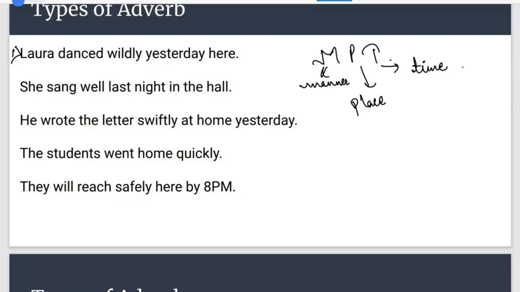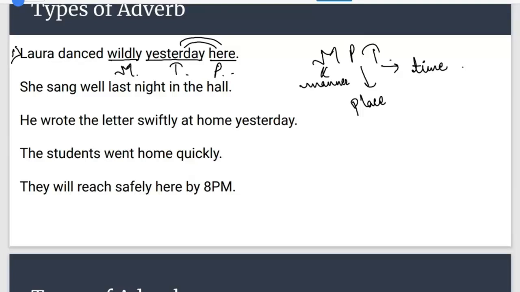Now let's have a look at the first sentence. Laura danced wildly yesterday here. If we ask the question, how did Laura dance? Wildly is the answer, so this one is manner. When did Laura dance? Yesterday is the answer, so time. And where did Laura dance? Here is the answer, so this is adverb of place. So manner is fine, but we need to interchange the places of adverb of place and adverb of time. The right way to write this sentence will be, Laura danced wildly here yesterday.